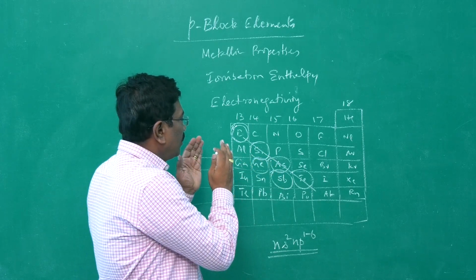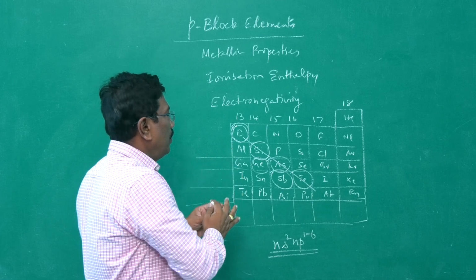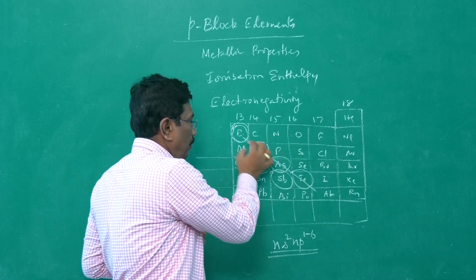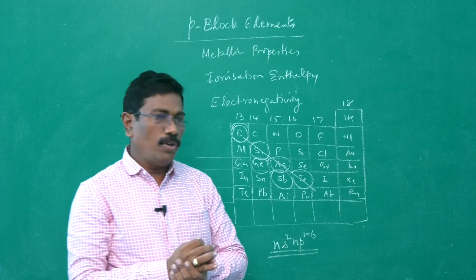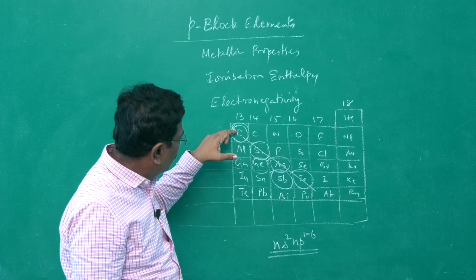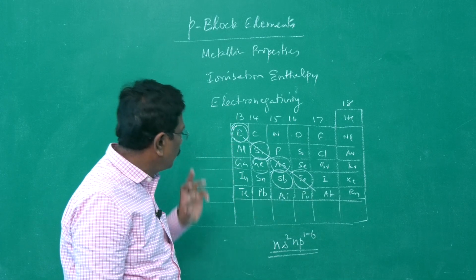As we have seen earlier, in p block elements there are non-metals, metals and metalloids. In the case of boron, it is a non-metal or metalloid, others are metals.